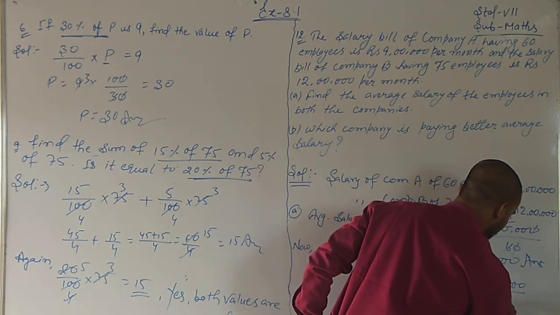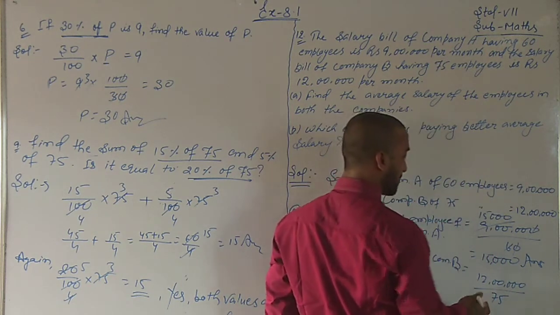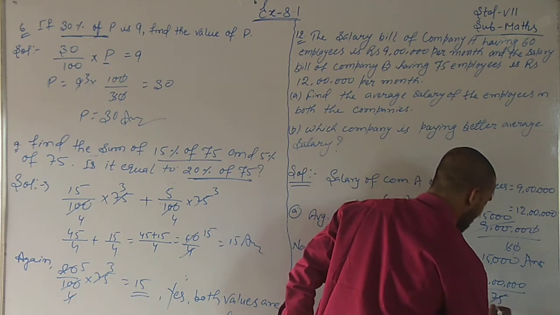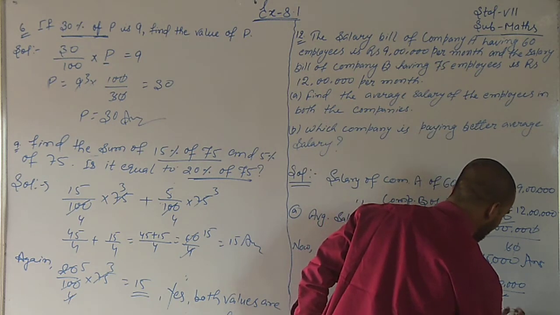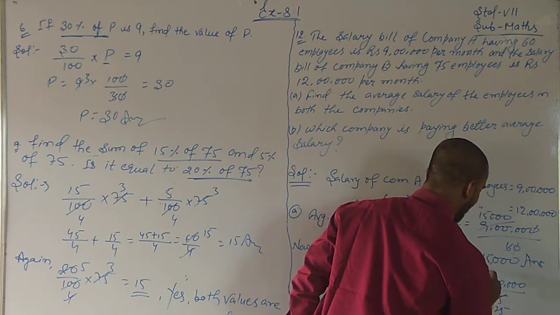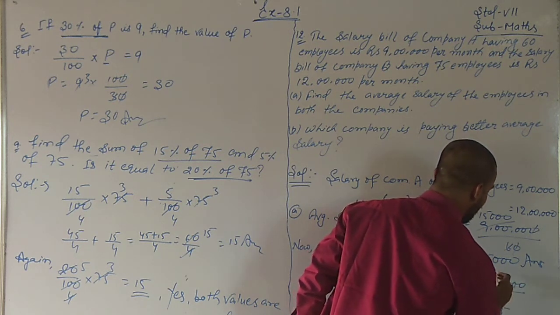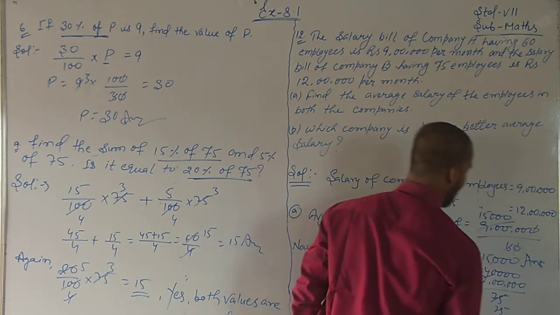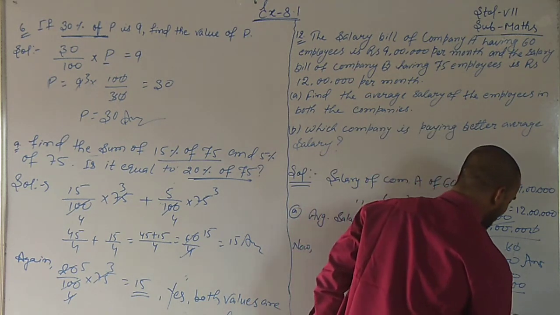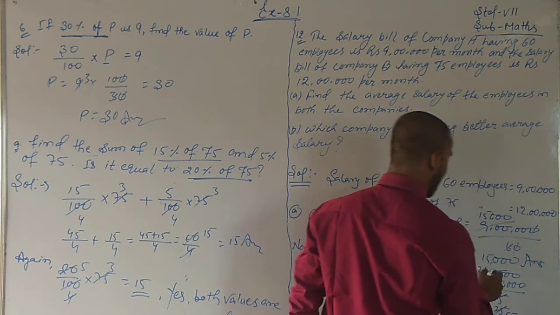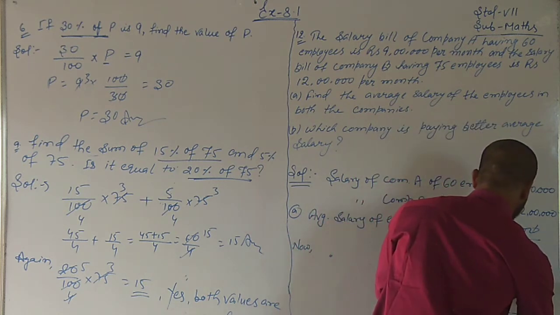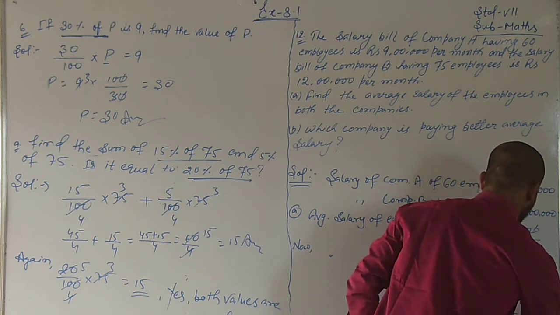What will happen? It will be divided by 5. So 25. 5 twos are 10, 5 fours are 20. There will be four zeros. Again 5, 5 fives are 25, 5 fours are 20, 5 eights are 40, 000.